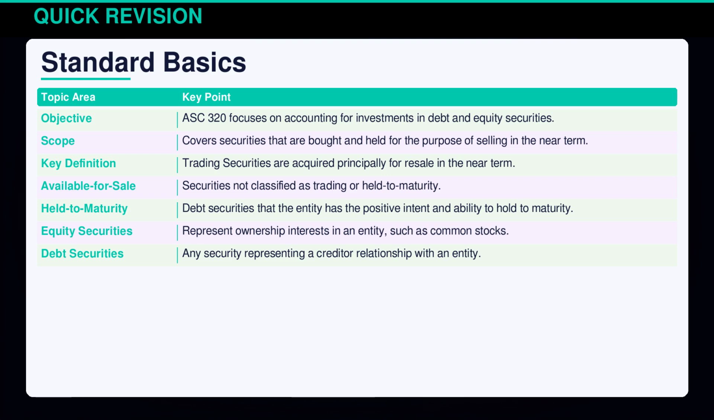ASC 320 zeroes in on how to account for investments in debt and equity securities. Trading securities are for quick resale. Available for sale securities are in between trading and held to maturity. Held to maturity securities are debt held until they mature. Equity securities reflect ownership, while debt securities indicate a creditor relationship. Understanding these categories helps in applying the standard accurately.